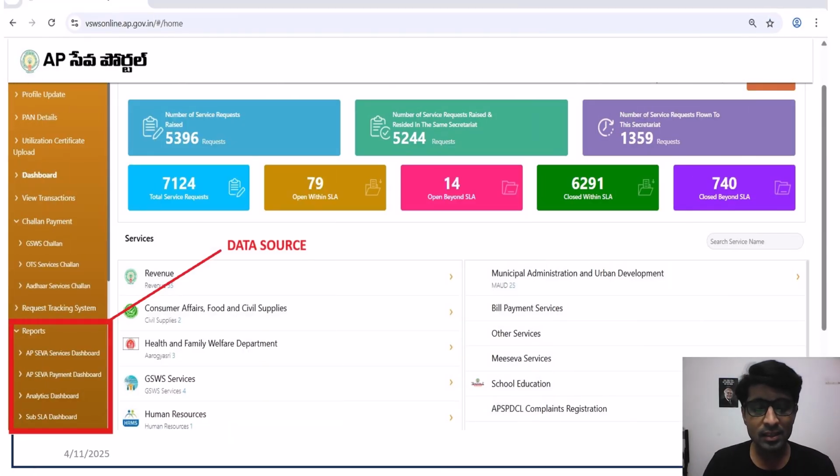As we can see here, there are different services available, and these services for different departments are delivered using this portal, like the Revenue Department, Consumer Food and Civil Supplies Department, Health and Family Welfare Department, Municipal Administration and Urban Development. This portal has been used from October 2019 till date. This is the data source for our current analysis. By collecting data from different dashboards like the AP Seva Services Dashboard, AP Seva Payments Dashboard, and Analytics Dashboard, the current analysis is done in this video.